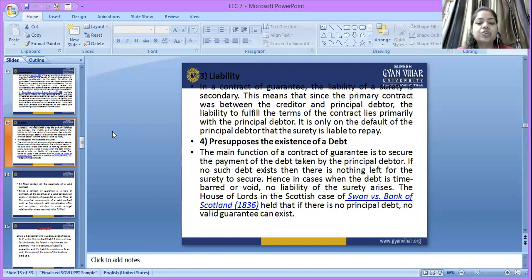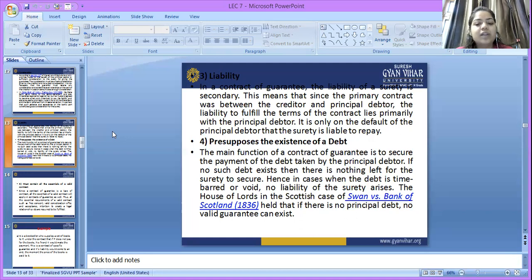The main function of a contract of guarantee is to secure the payment of the debt that is taken by the principal debtor. The principal debtor will take the loan from the creditor. So, in the contract of guarantee, that amount should be secured. That amount is repaid by the another party, that means the surety. If no such debt exists, there is nothing left for the surety to secure.